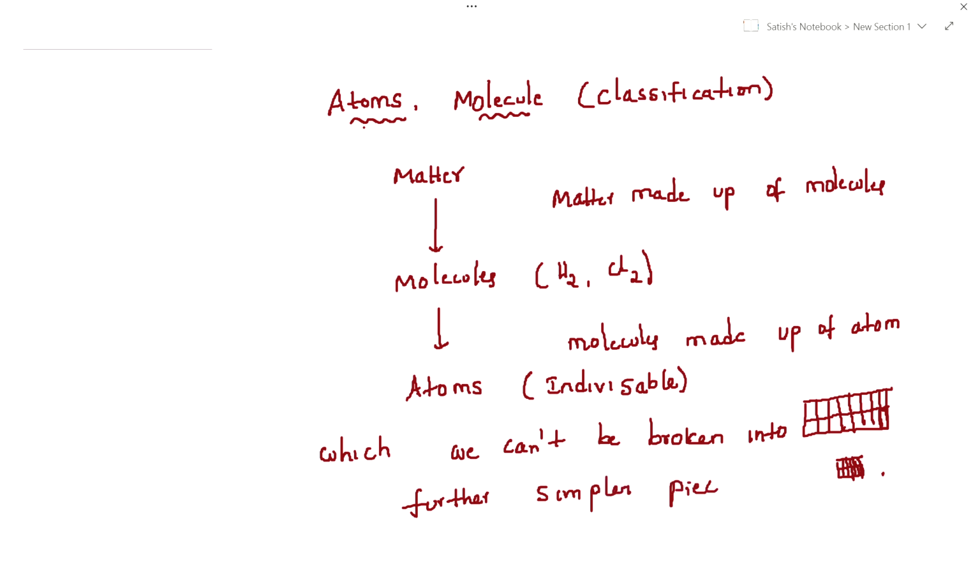That is the final one. Next one, it is not possible to see with the naked eye. Am I right? So what is the point? Next point, it is not possible to see with the naked eye.